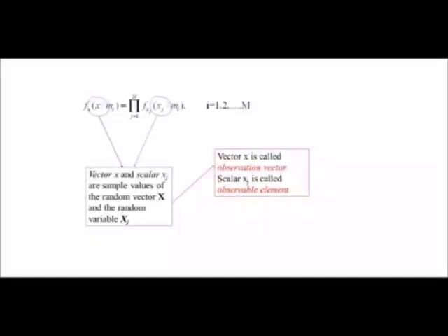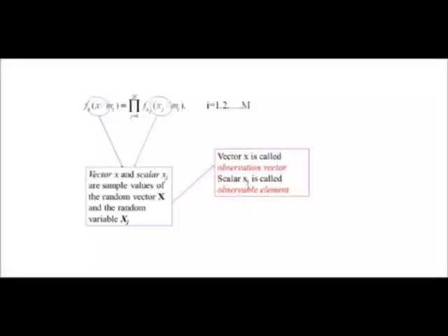This can be expressed as the conditional probability of x given mi symbols as shown, where vector x and the scalar xj are the sample values of a random vector X and the random variable Xj.